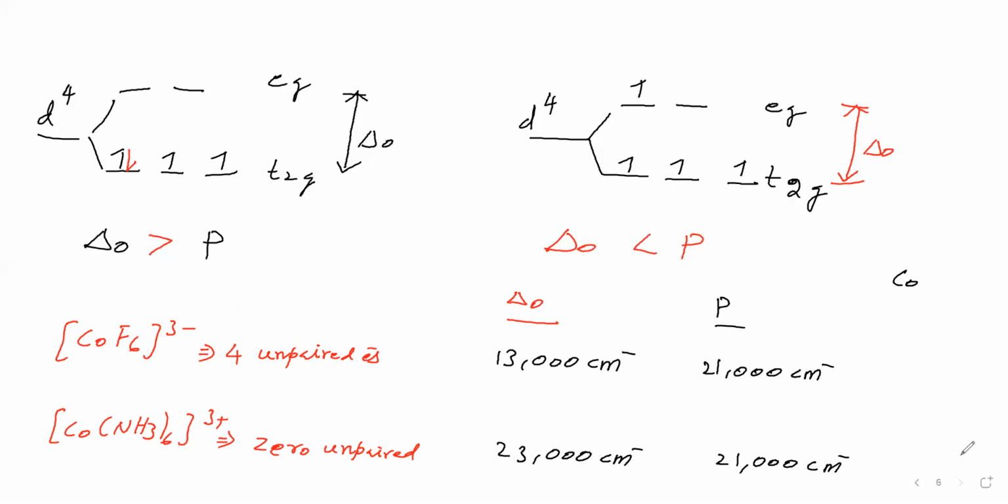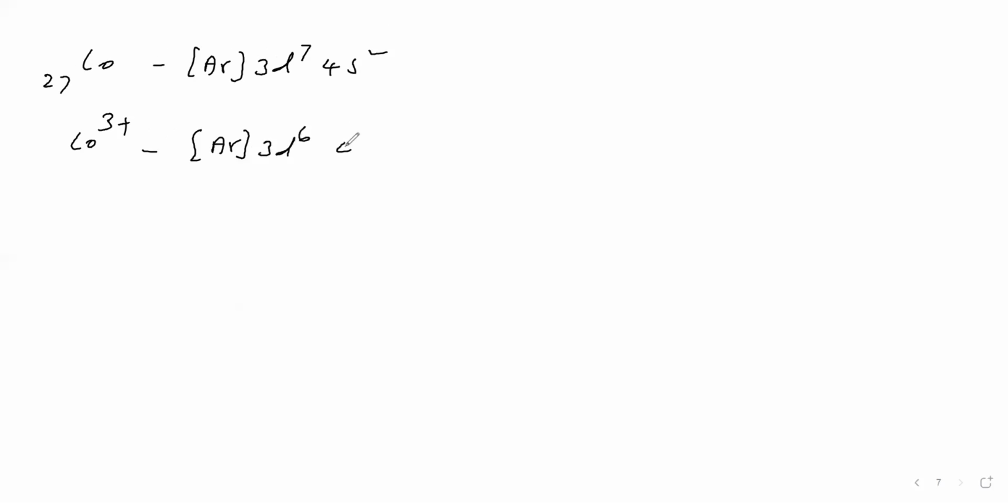For cobalt, atomic number is 27. Cobalt atomic number 27, therefore electronic configuration is argon 3d7 4s2. In the complex, cobalt oxidation number is 3+, therefore electronic configuration is argon 3d6 4s0. Now we will take the [CoF6]3- complex.